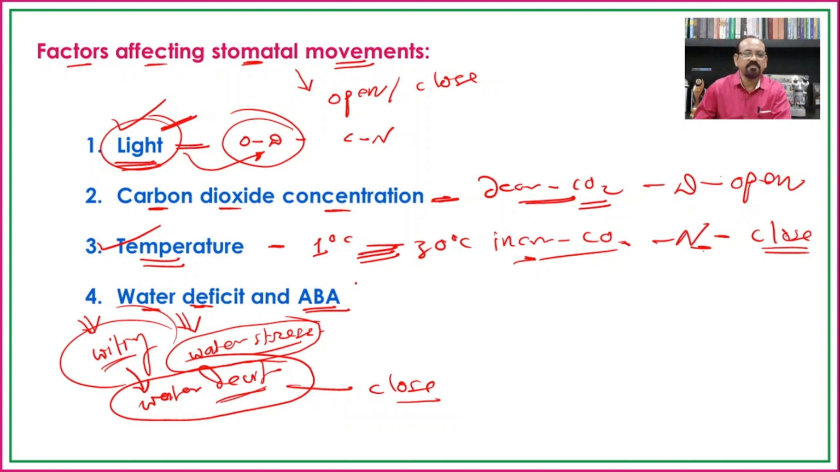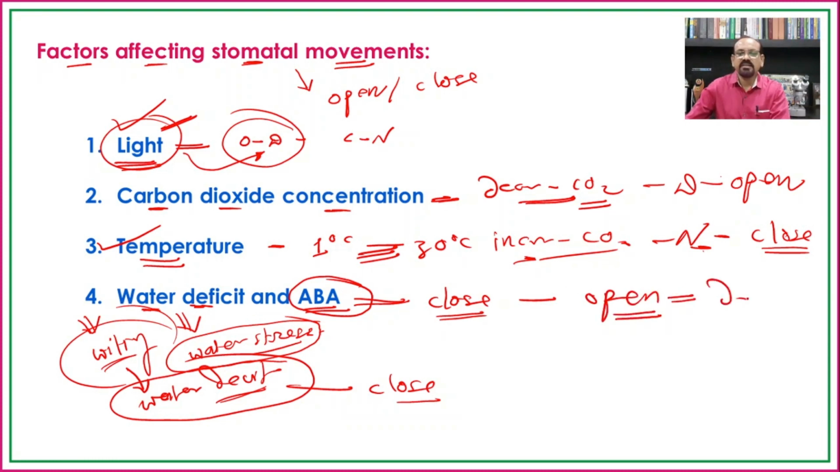At the same time, when we look at the presence of ABA, there is closure of stomata, and when the stomata open, there is a decrease in the amount of ABA, or ABA is found to be absent. It is even experimentally proved that if ABA is applied, the stomata get closed. So in this way, these are the different factors which are responsible for controlling the stomatal movement, that is, the opening and closing of the stomata.